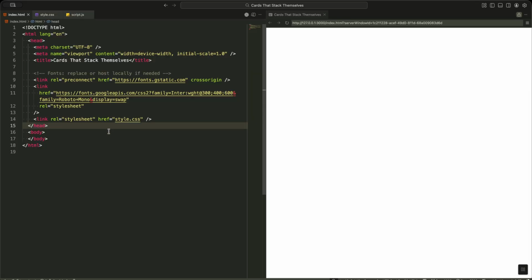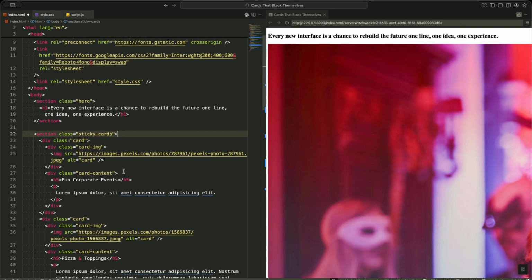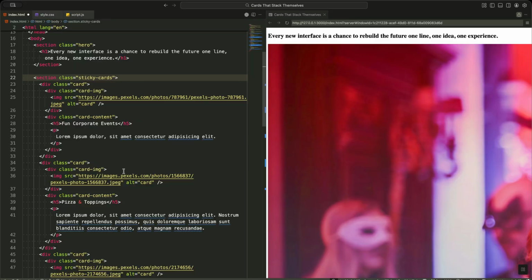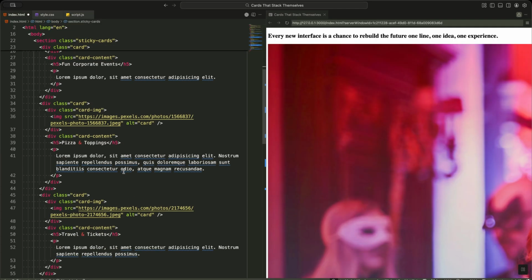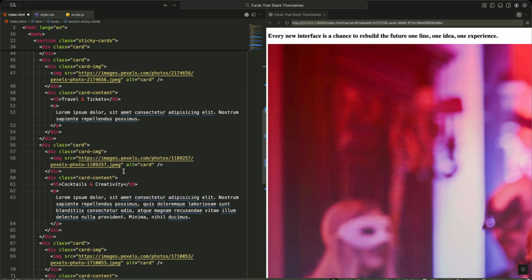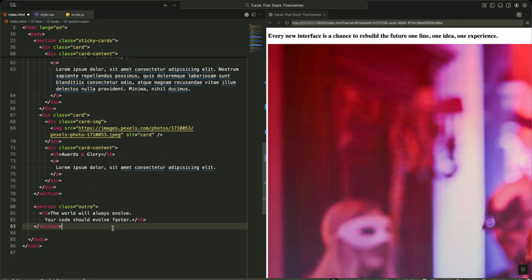Let's walk through the HTML structure by focusing on the key classes that will drive our animation. First, we have the hero section, which acts as our introduction with a compelling headline. Next, we have the sticky cards section. This is where the main animation will happen. Inside, you'll see multiple card elements, each structured in two parts. The card image division holds the visual content, while the card content division contains the title and description text. Finally, we have the outro section with a closing statement to wrap up the experience.